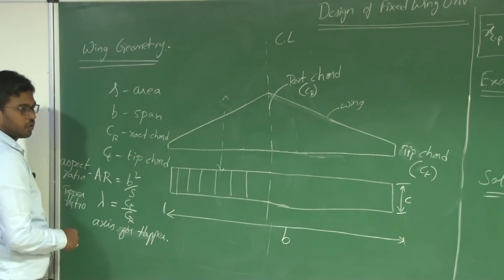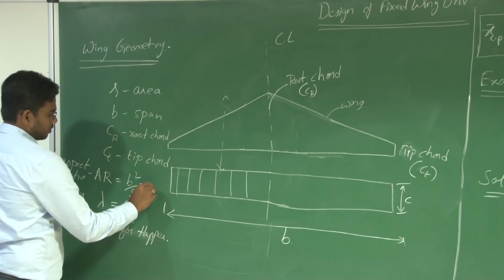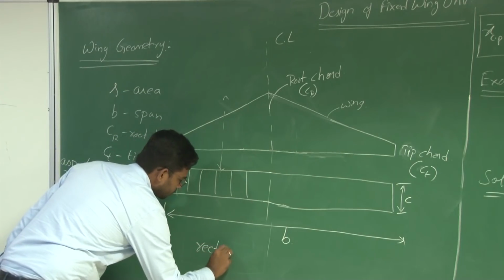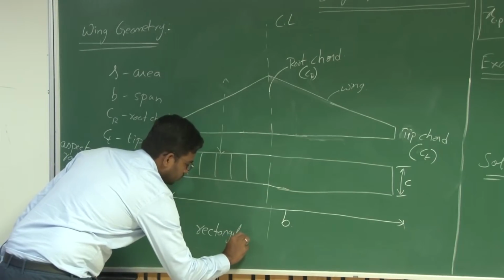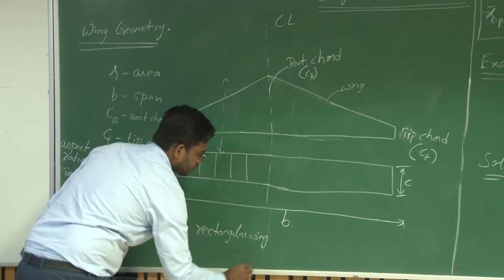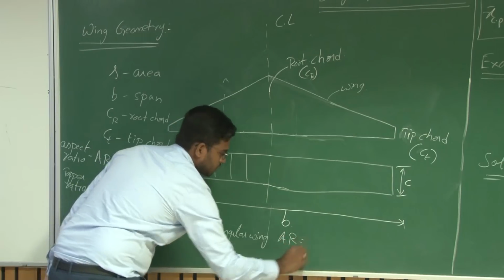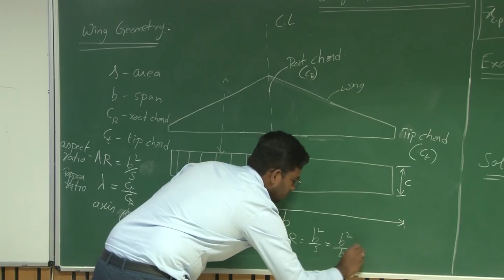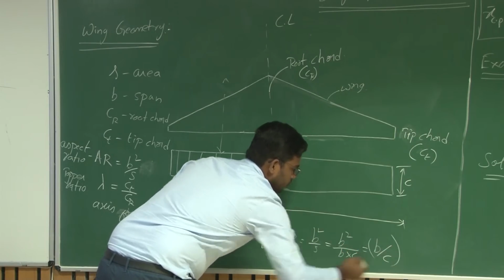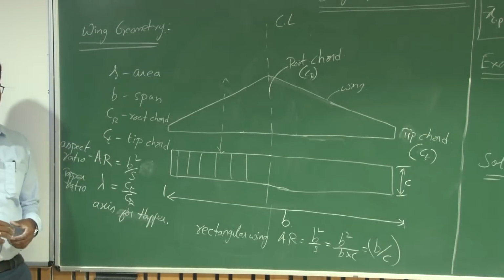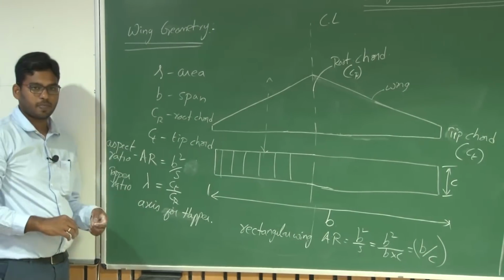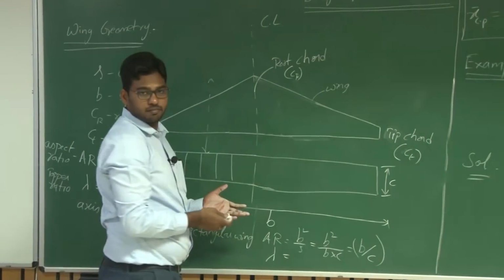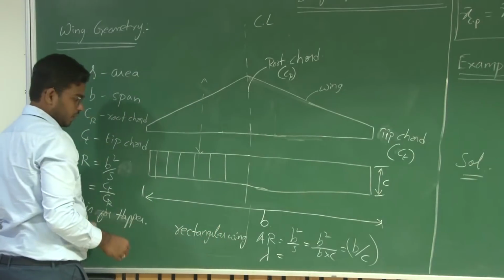So what will be the aspect ratio of a rectangular wing? For a rectangular wing, aspect ratio is equal to B square by S, which is B square by B into C, that is B by C. B by C is the aspect ratio. So what will be the taper ratio? Lambda here is CT by CR, and CT and CR are the same. So CT by CR is equal to 1.